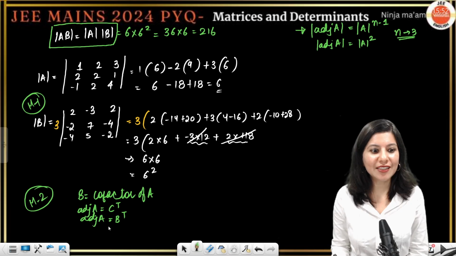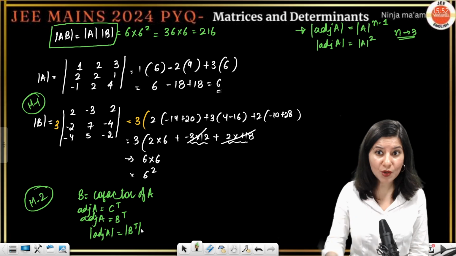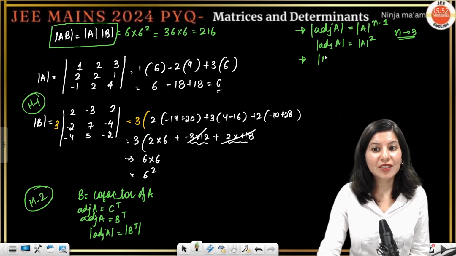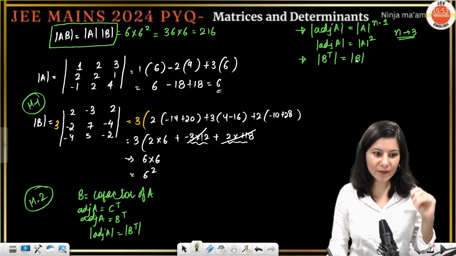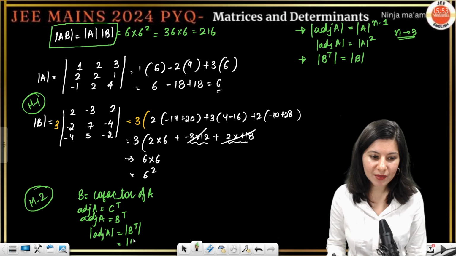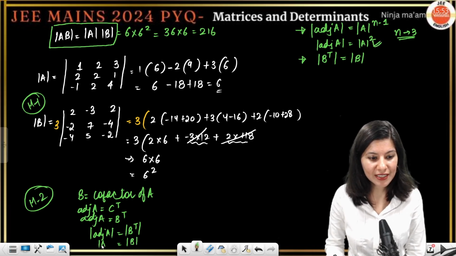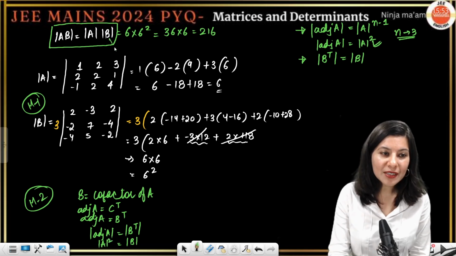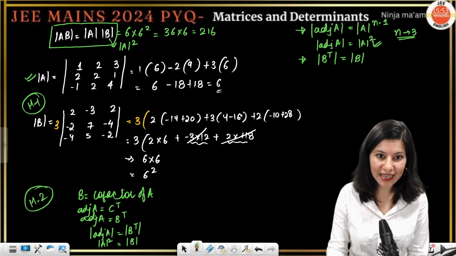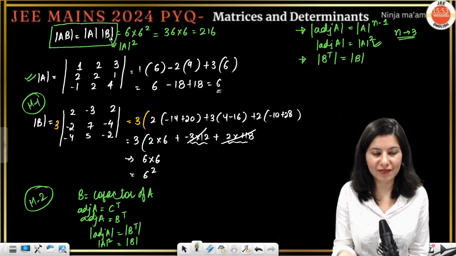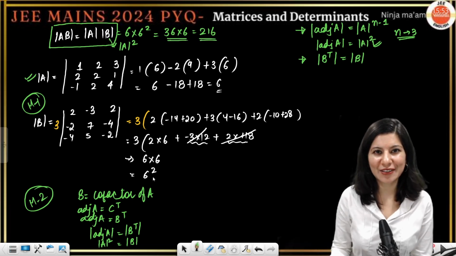Now take determinant on both the sides. So determinant of adjoint A is nothing but determinant B transpose. And one more property I would like to introduce: determinant B transpose is determinant B. Just try understanding properties, okay? And this is going to give you determinant B. Determinant B is determinant adjoint A, which we just calculated. That is going to be determinant A square, right? So determinant B will be nothing but determinant A square. So determinant A, you have to calculate, that is 6. And determinant B is 6 square, which we've already calculated. So this is it. 216 is the answer of this question.